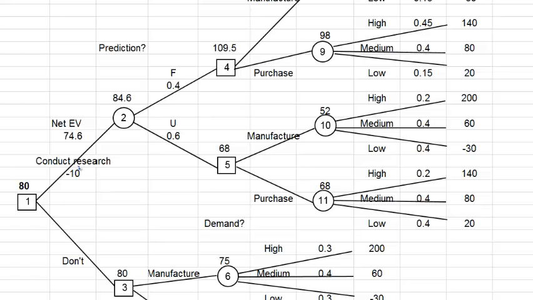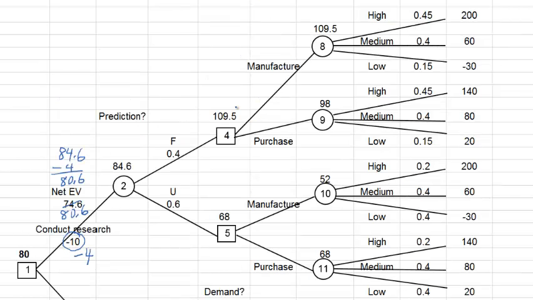This -10 will be changed to, let's say, -4 for $4,000, with the net expected value here now being 80.6. 84.6 minus 4 is 80.6. So this will be 80.6. And that is higher than 80. So now we will conduct the research.